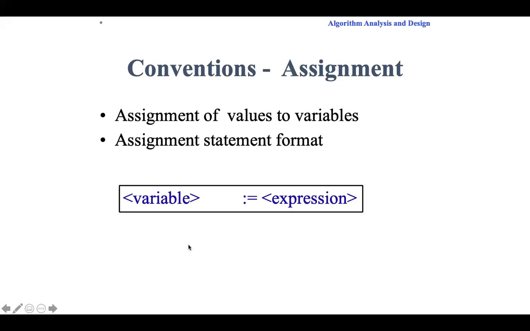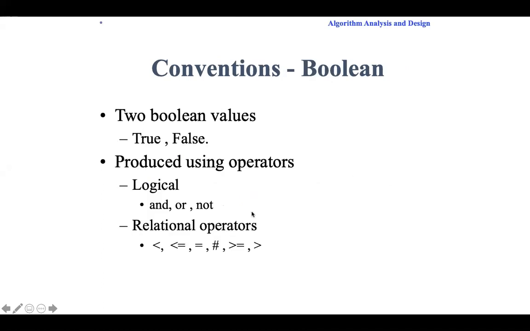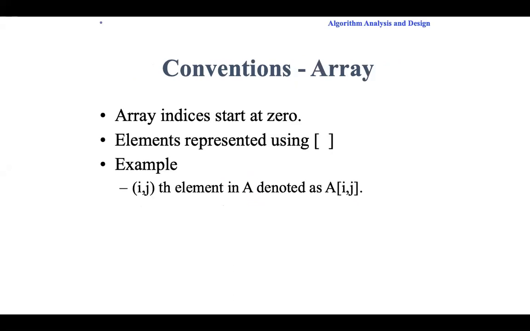Assignment operator: variable is equal to value. While using the assignment, here we are not using only the equal operator. We are using colon followed by equals. Be careful about this. Usually assignment means we'll use the equal operator, but here, colon followed by equals. So whenever you are assigning some values, we use colon followed by equals. And booleans like true and false will be used whenever you do logical or relational operations.